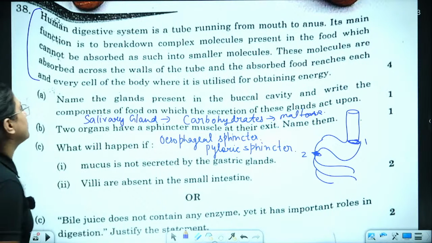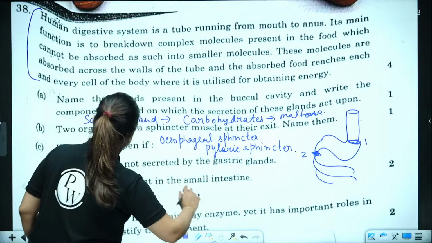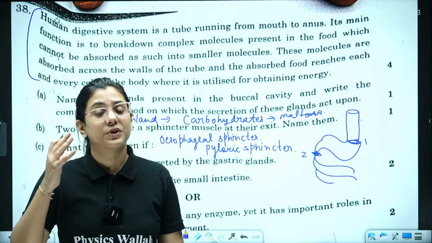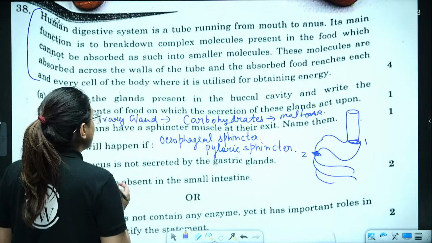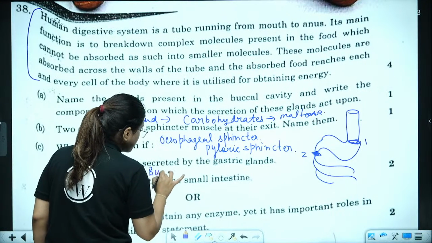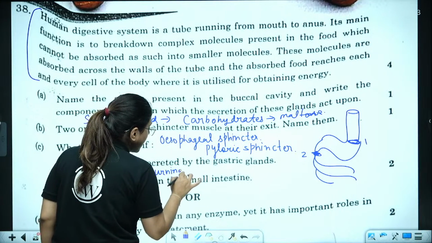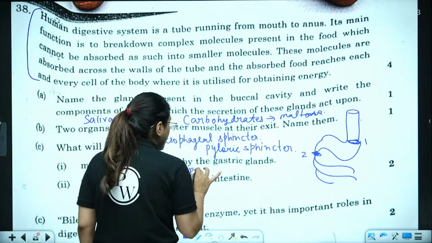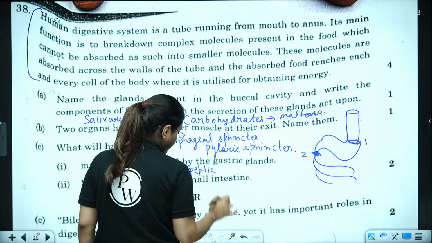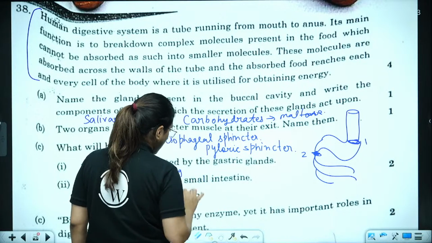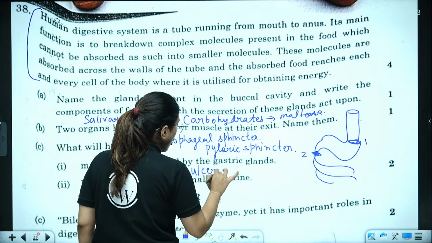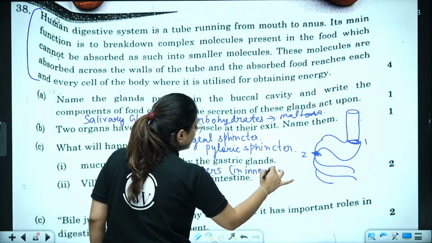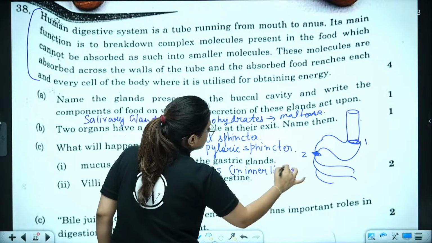What will happen if mucus is not secreted by gastric glands? HCl will reach the inner walls of the stomach and it will cause burning. It will cause burning or damage the inner walls of the stomach. It can also cause peptic ulcers. Not peptic, just write down, it can cause ulcers or burning in the inner lining of stomach.